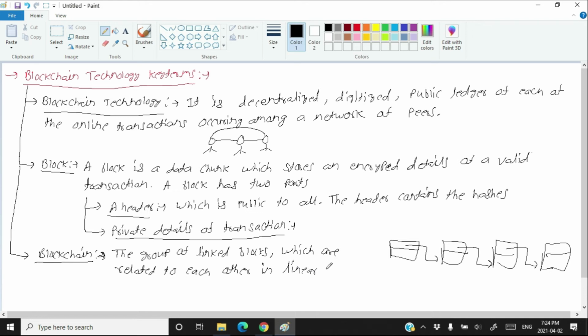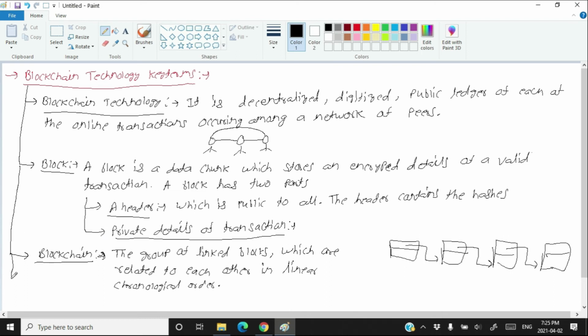A blockchain, a chain of blocks, stores all the transactions from the very beginning to the current point of time, in chronological order.